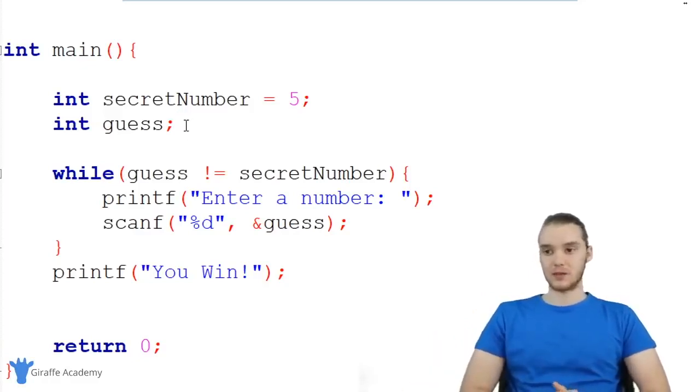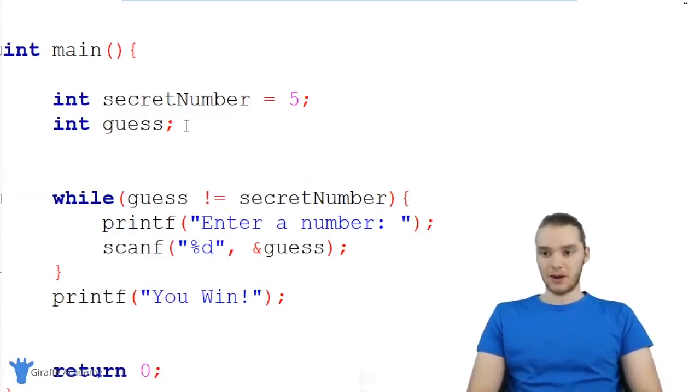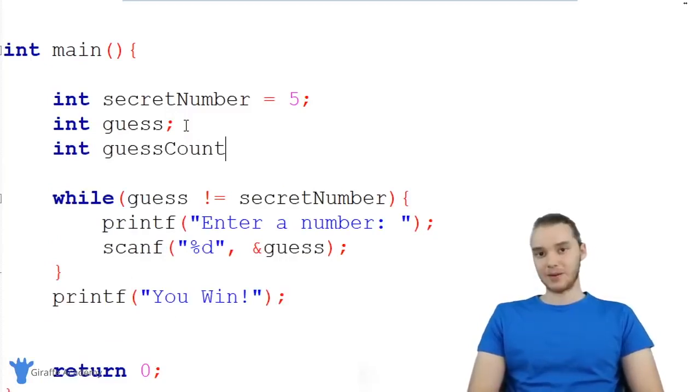The first thing we're going to need to do is create some variables. I'm going to create another variable up here, and I'm going to call it guess count. Guess count is basically going to tell us how many times the user has tried to guess the secret number. I'm going to set this equal to 0 because initially the user will have guessed 0 times.